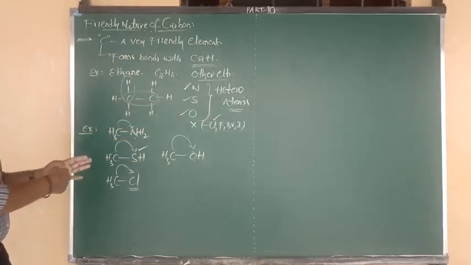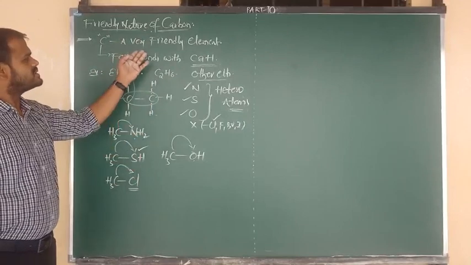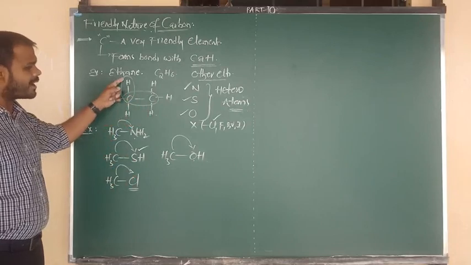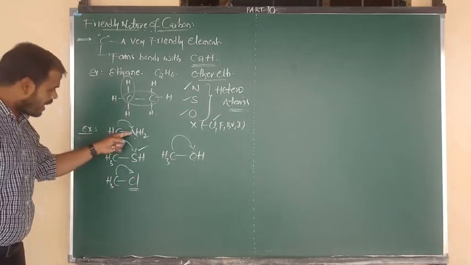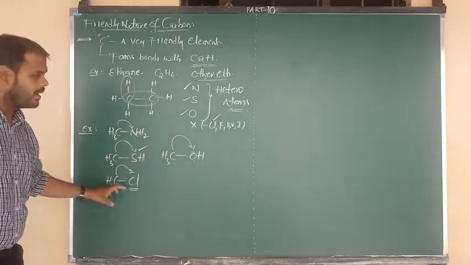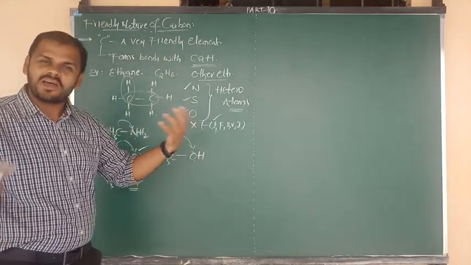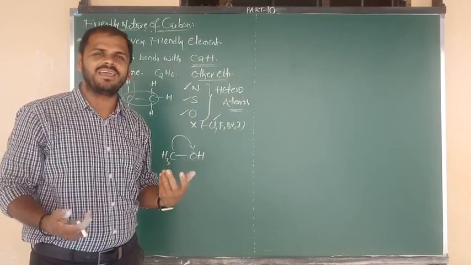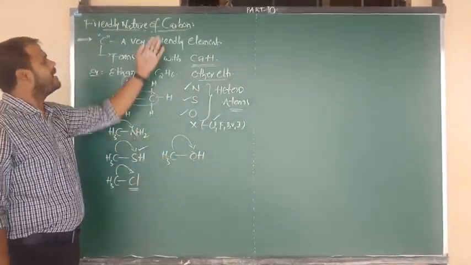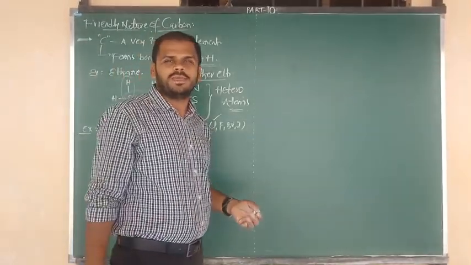Based on this, we can exactly say that carbon contains friendly nature. It is a very friendly element because carbon can form bonds not only with carbon and hydrogen, but also with other heteroatoms like nitrogen, sulfur, oxygen and chlorine. Based on this, we have to say that carbon is a friend of ours also, because living organisms are completely made of organic substances, and all of them are made of carbon. Now I am going to discuss the functional group.